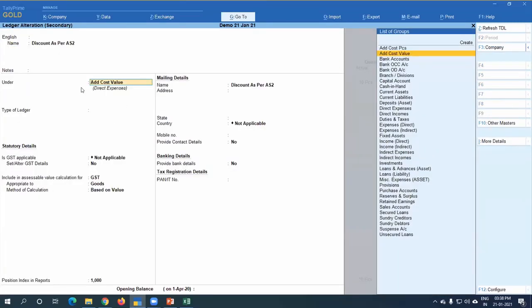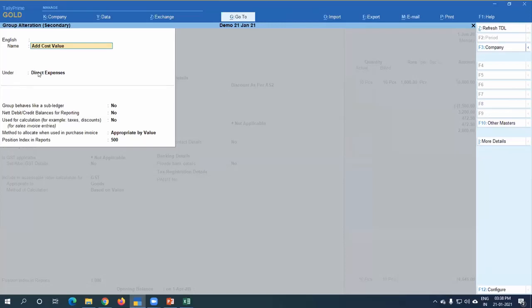I have just created another group, additional cost, under direct expenditures, and I have just added here appropriate by value. Finish.